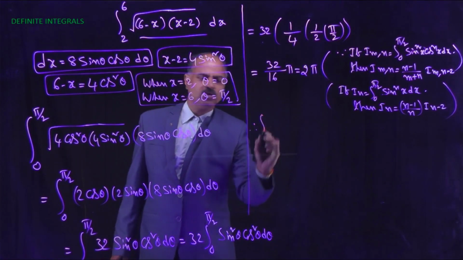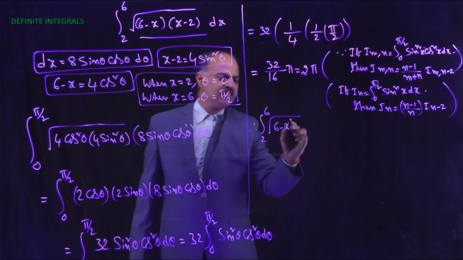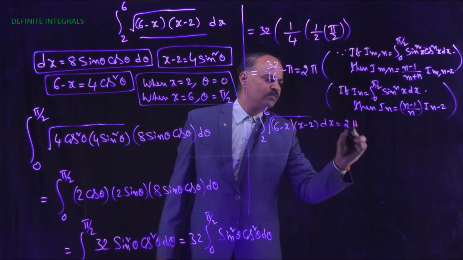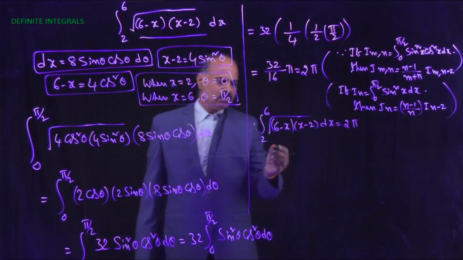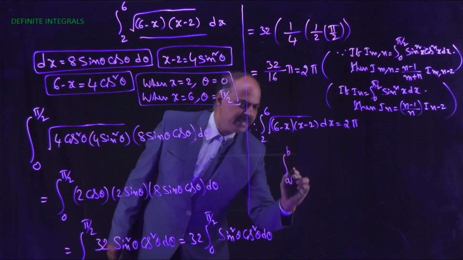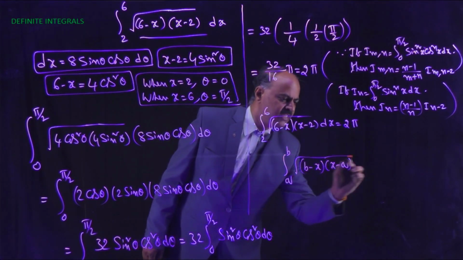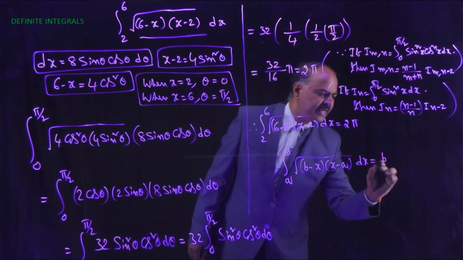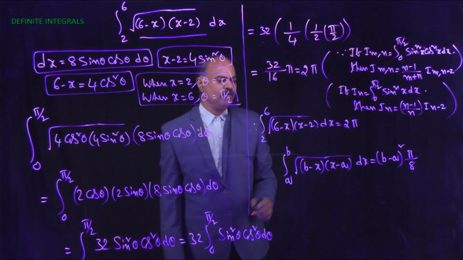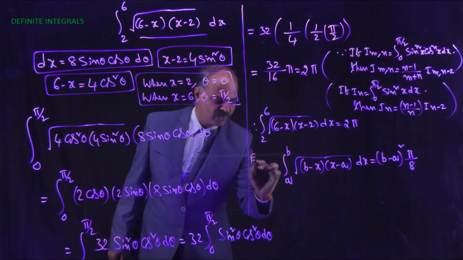Therefore, integral 2 to 6 square root of 6 minus x into x minus 2 dx equal to 2 pi. So, shortcut formula is integral a to b square root of b minus x into x minus a dx equal to b minus a whole square into pi by 8. So this is the shortcut formula for this type of integral.